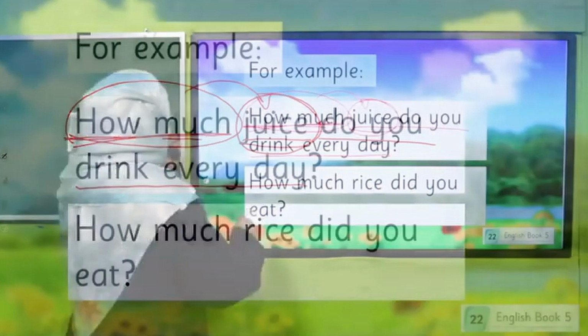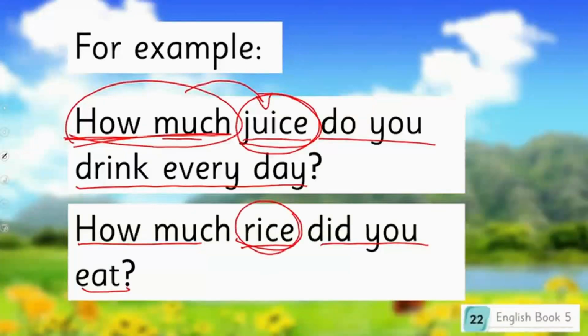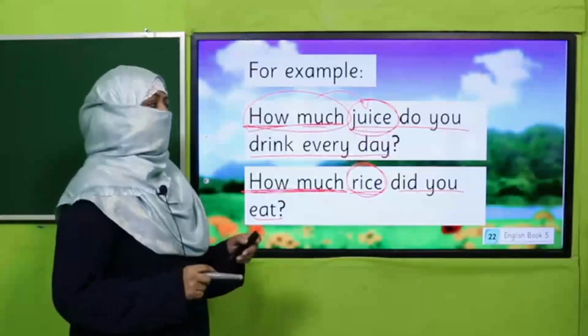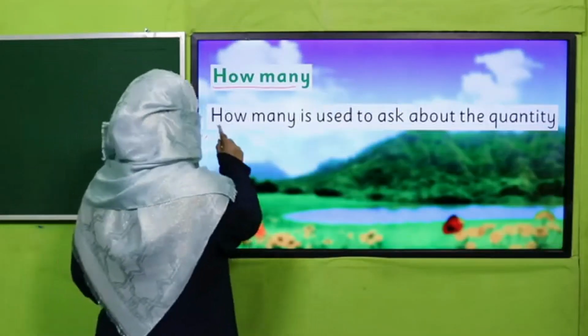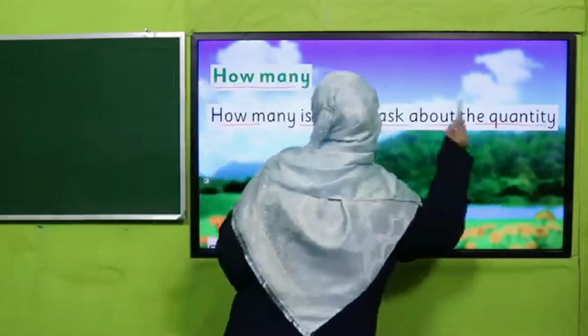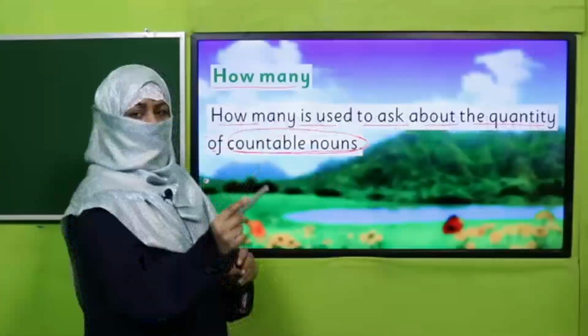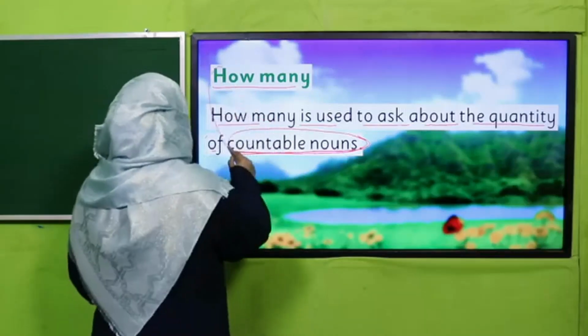All right. Likewise, how much rice did you eat? Now rice is uncountable. That's why I'm inquiring by using how much. Right? And now if I want to inquire about countable, I will use how many. How many is used to ask about the quantity of countable nouns. First, I will find out is it countable or uncountable. If it is countable and I want to inquire about it, I will use how many.